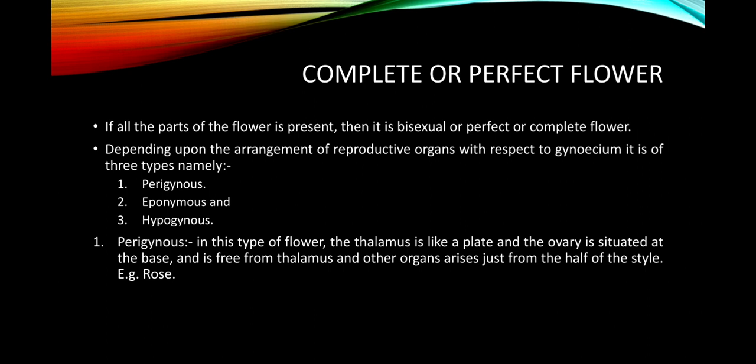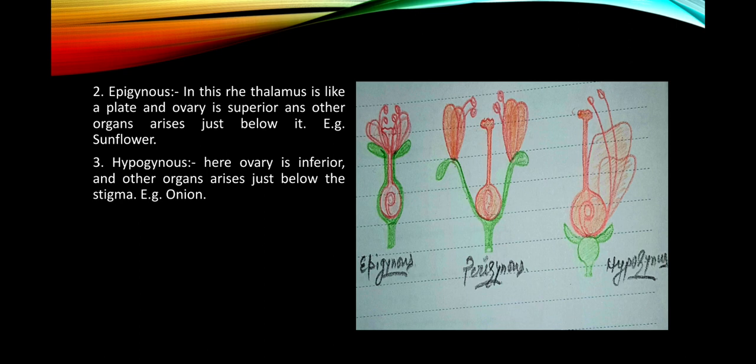Here the diagram clearly shows the different types of these flowers and how they can be differentiated from each other. The first example is the rose, and the second is the epigynous.